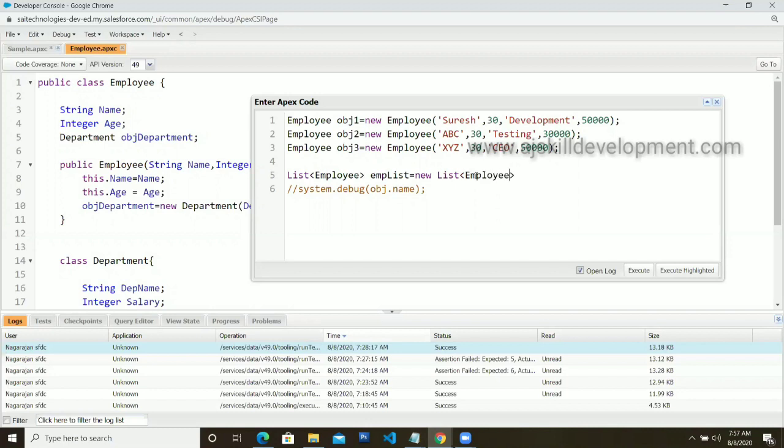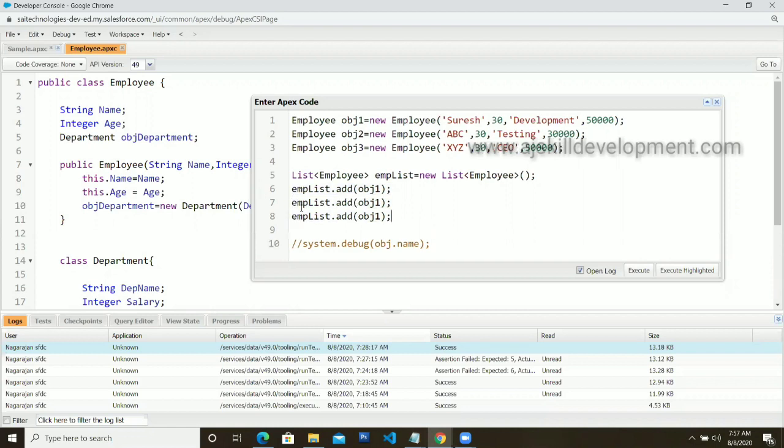List of employee. I'm going to create a list of objects. Like list of integer, list of string, you can create a list of objects also. So in this particular employee list, I will add my first object obj1. Likewise you can add the others also, 1, 2, 3.